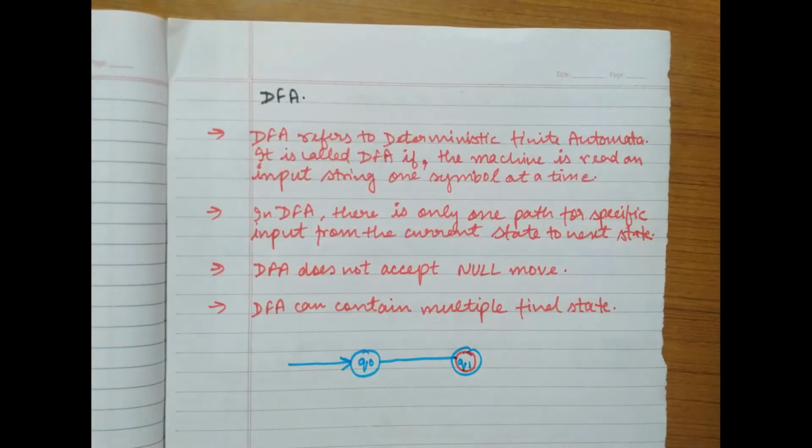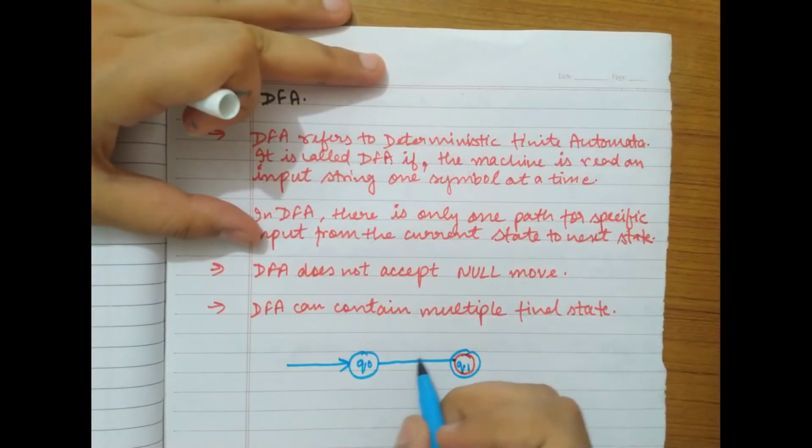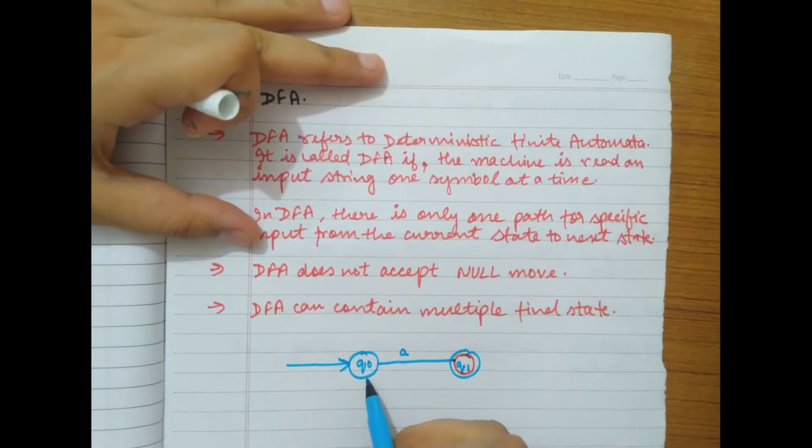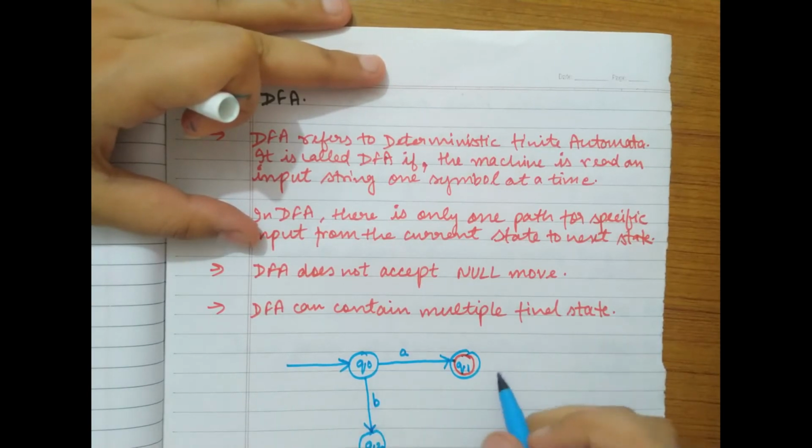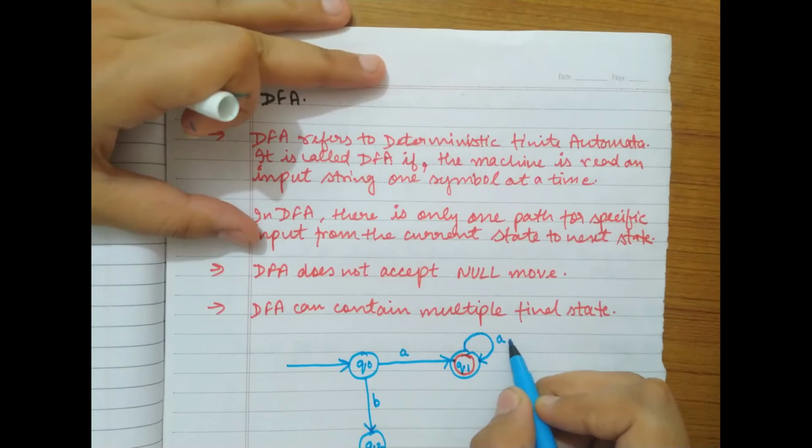Okay, so Q1 is our final state, and when we are in the Q0 state and we are receiving B, then we enter into another state, that is Q2. And if we are in the Q1 state, our final state, and we are receiving symbol A, then we enter into the same state, and the same goes for 1 also. So we can write it as this.